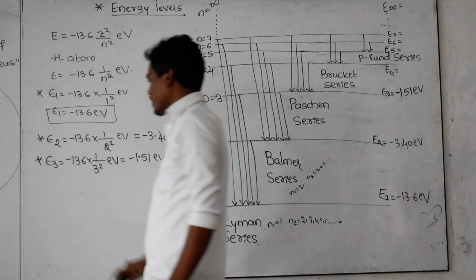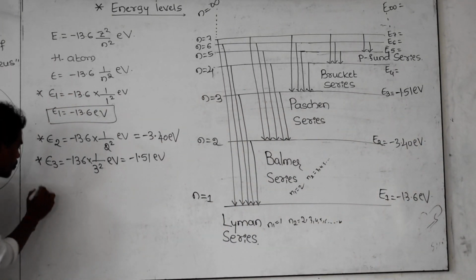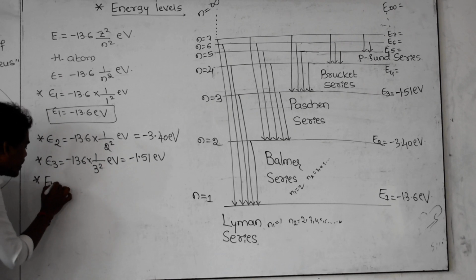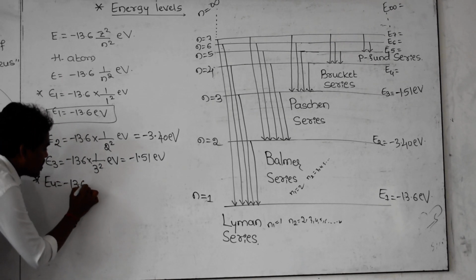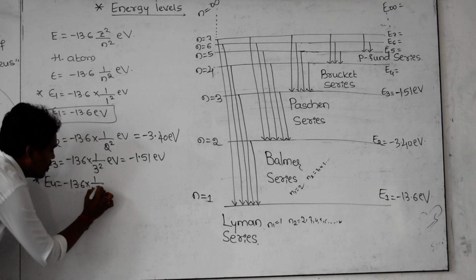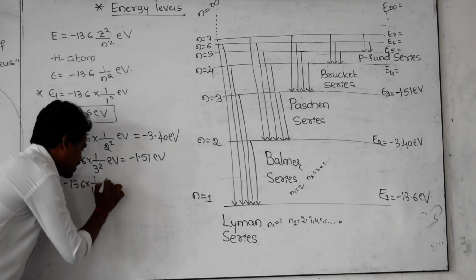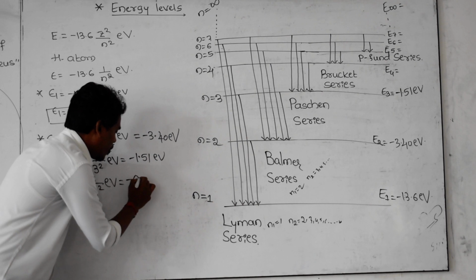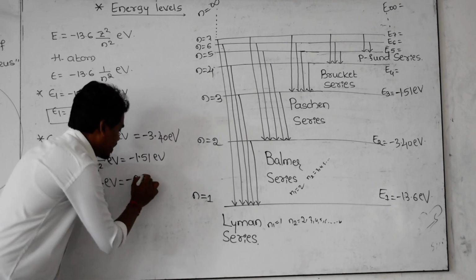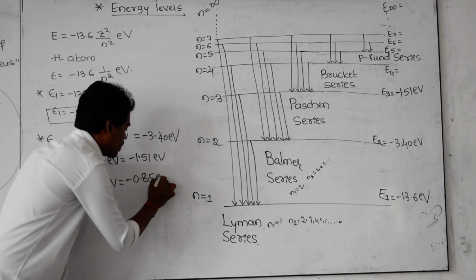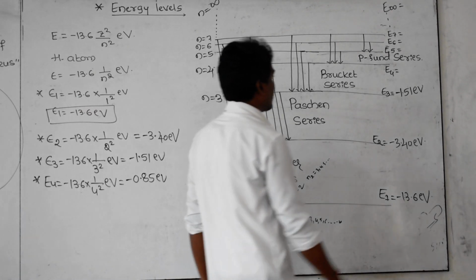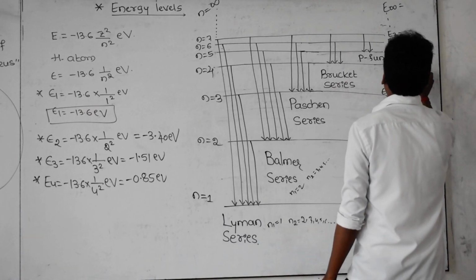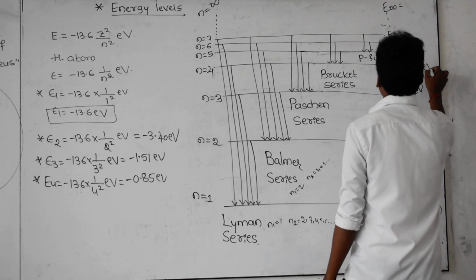And similarly you can find out the E4 value. For the fourth orbit, E4 is equal to minus 13.6 into 1 by 4 square, that means 16. If you calculate this value, you get minus 0.85 electron volt. This is the fourth one, and this value becomes minus 0.85 electron volt.